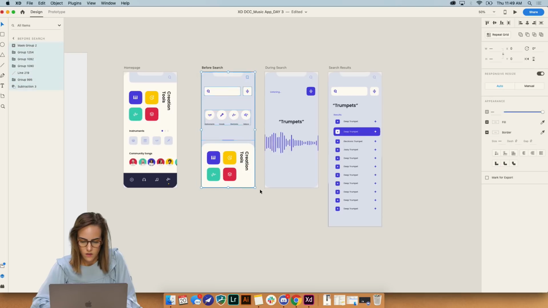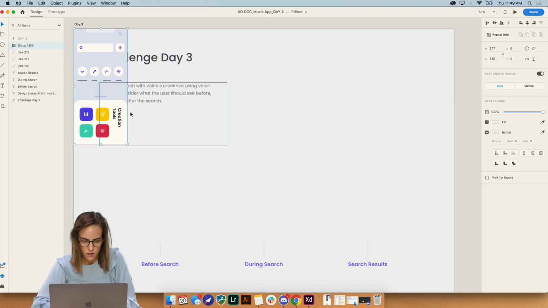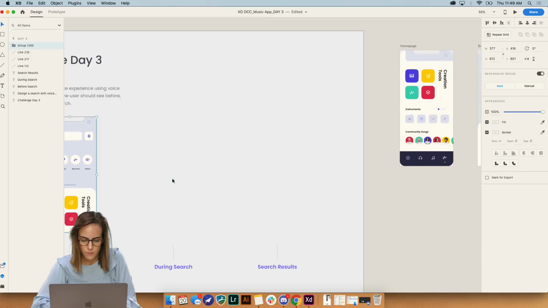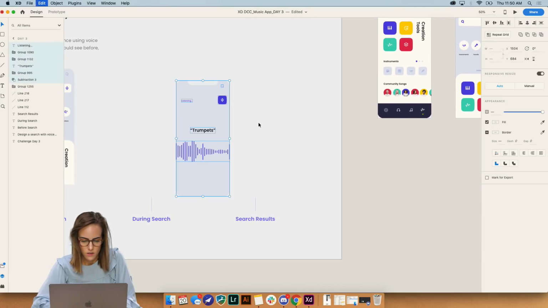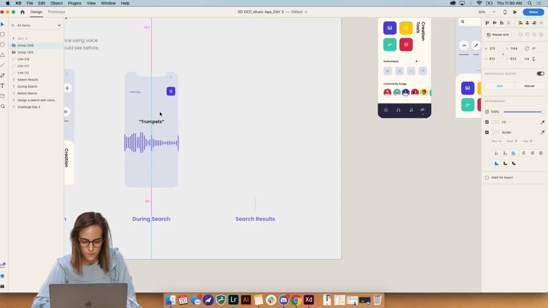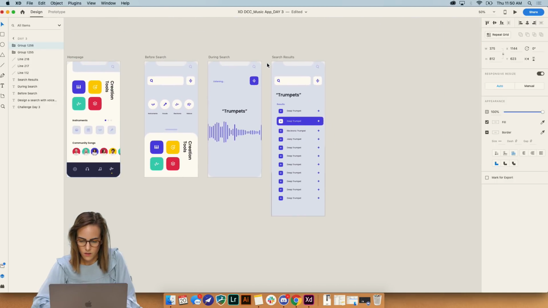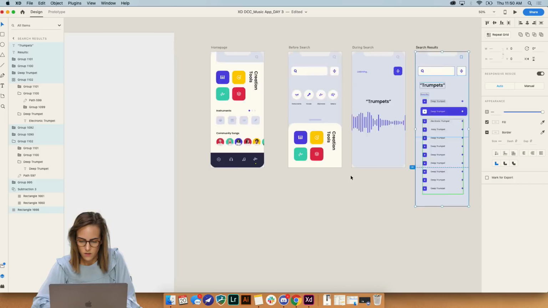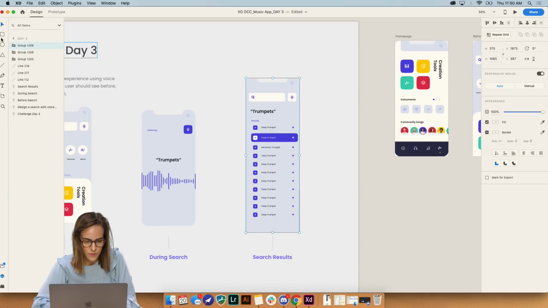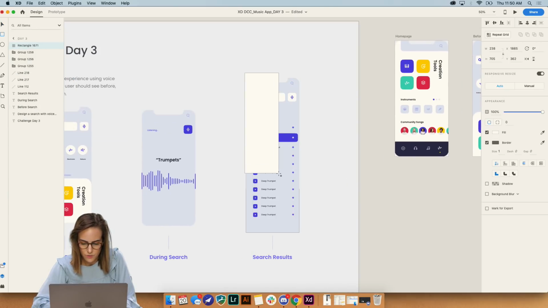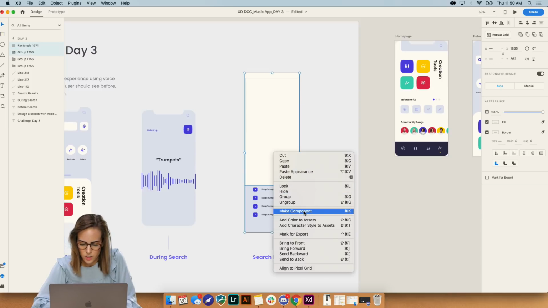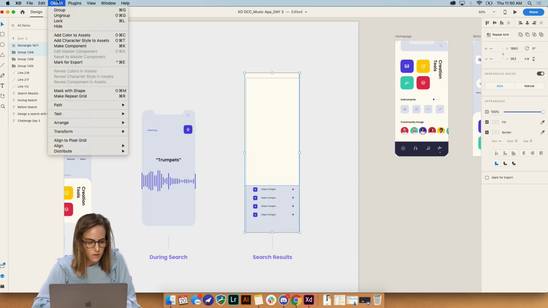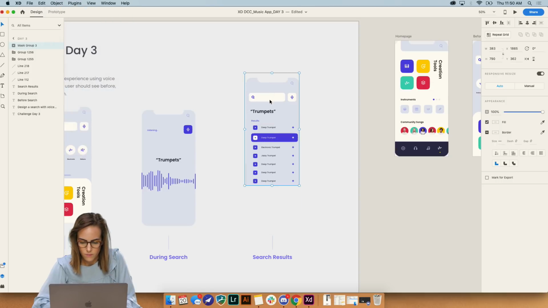And let's copy, paste this right here. So we've got before search, we've got during search, and then after search. And I'm also going to make this a clipping mask, so it doesn't show the scrolling part.